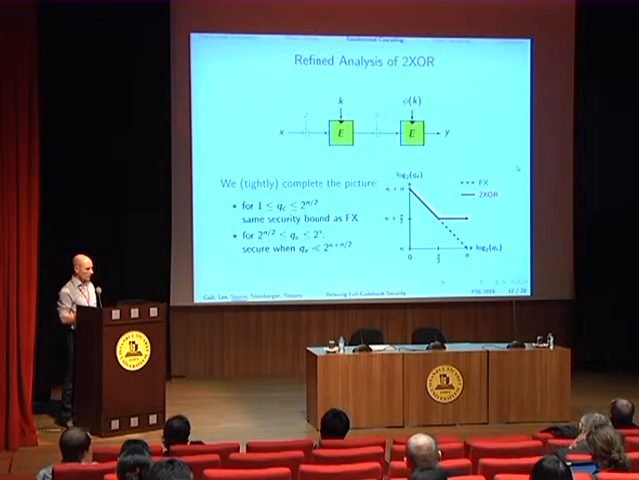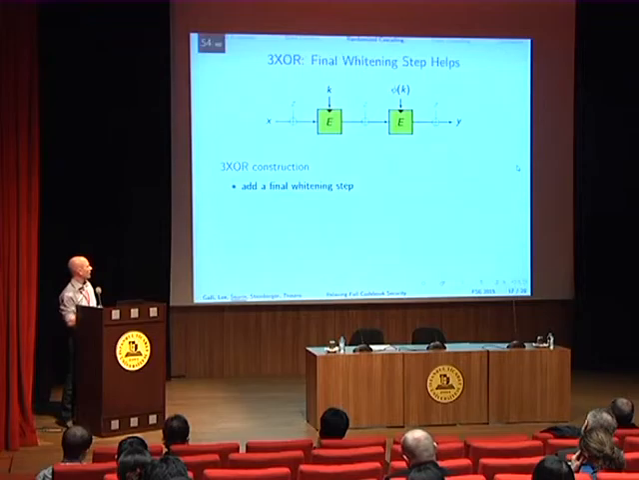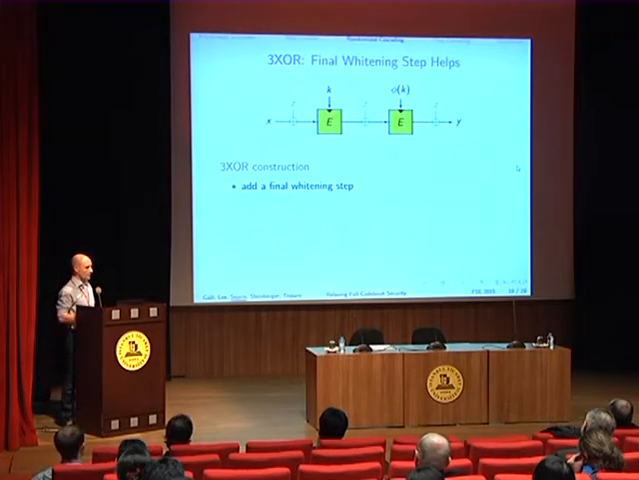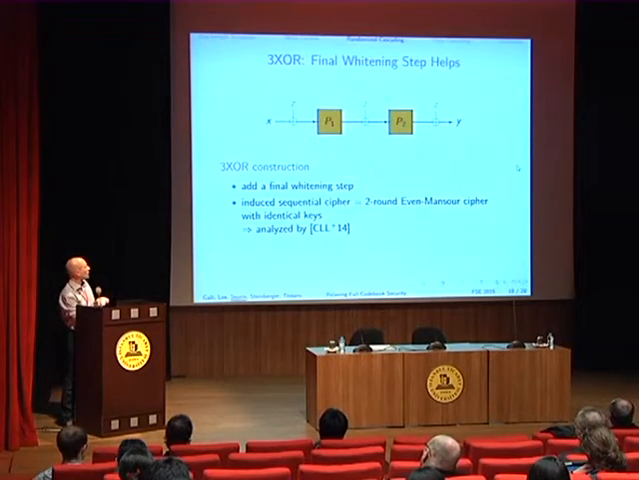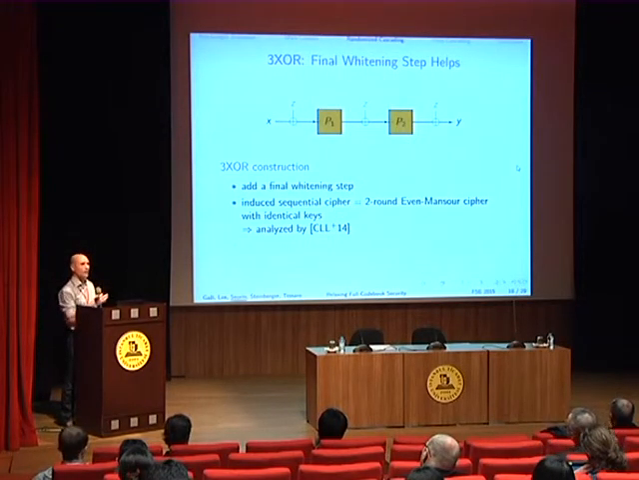So the question now is, the construction is not very symmetric, and in particular, we could add an extra whitening step at the output. And the question is, what happens if we do this? Do we have the same security, or do we improve the security? And we prove that, in fact, this improves the security. And the way we prove this is using our main lemma, because if you consider this construction here, then the induced sequential cipher is exactly the 2-round Even-Mansour cipher with identical keys. And this has been analyzed at Crypto last year, so we can use this result to give a new bound for this, what we call the 3XOR construction.